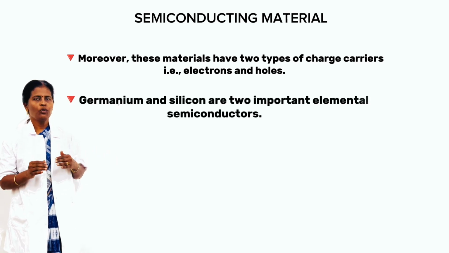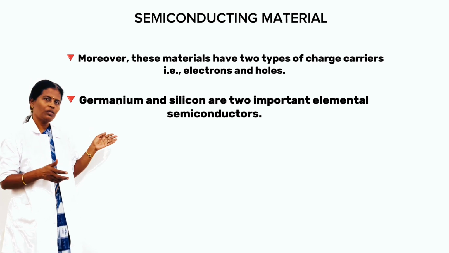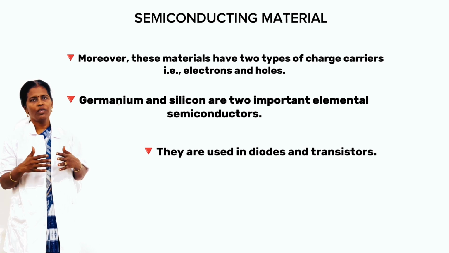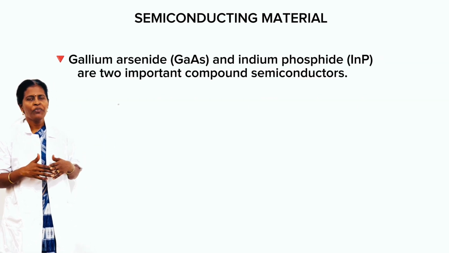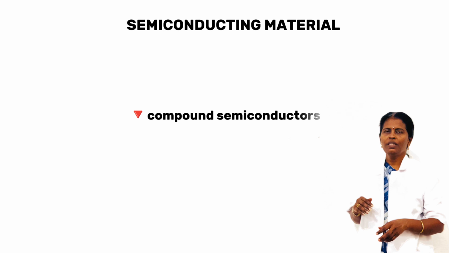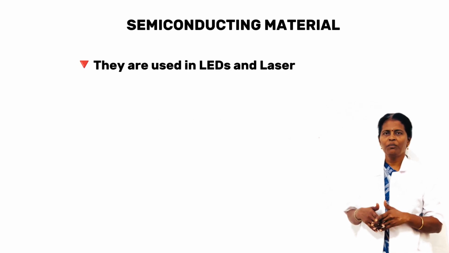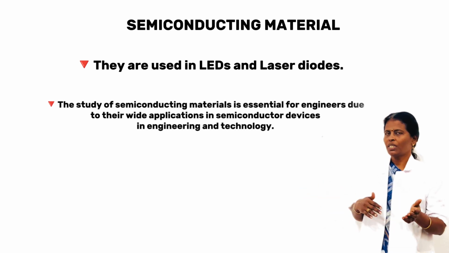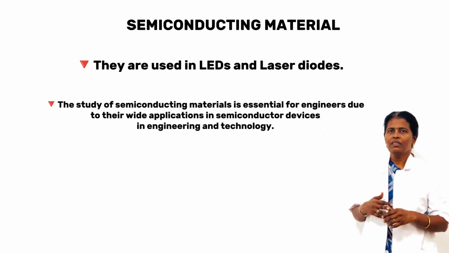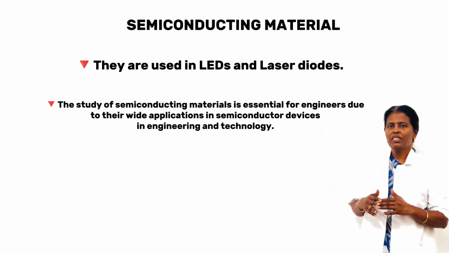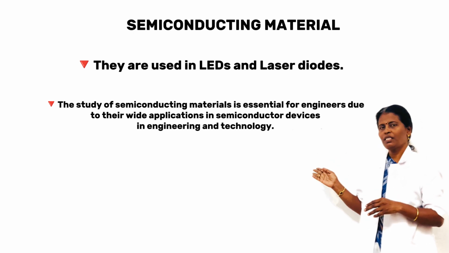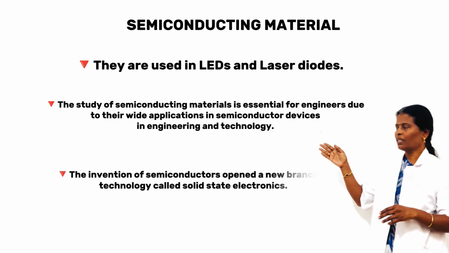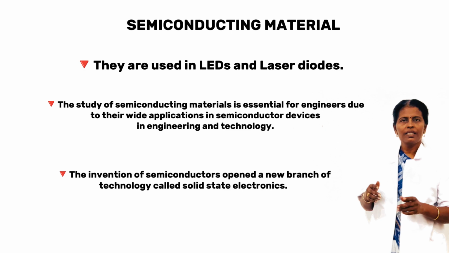Germanium and silicon are two important elemental semiconductors. These materials are used in diodes and transistors. And gallium arsenide and indium phosphide are two important compound semiconductors. These semiconductors are used in LEDs and laser diodes. The study of semiconducting material is essential for engineers due to their wide applications in semiconductor devices in engineering and technology. The invention of semiconductors opened a new branch of technology called solid state electronics.